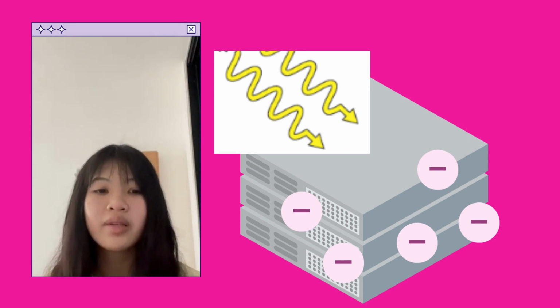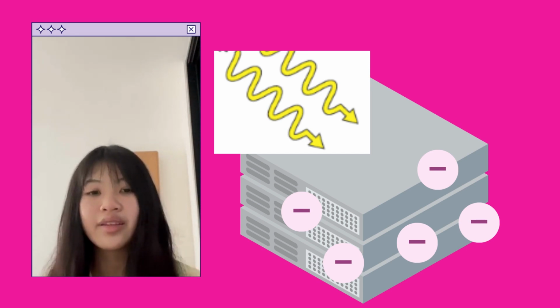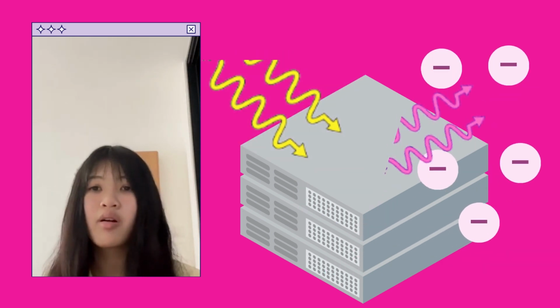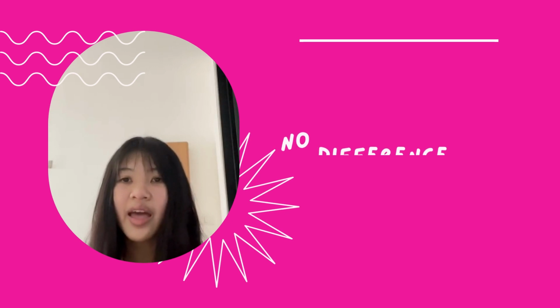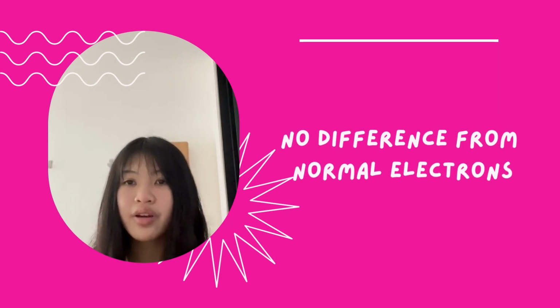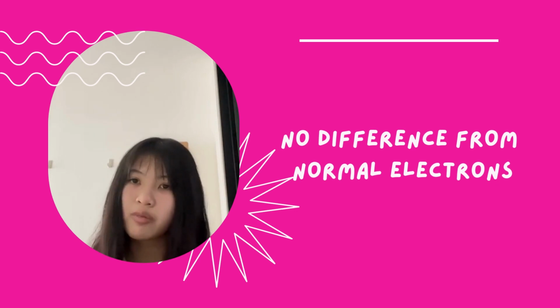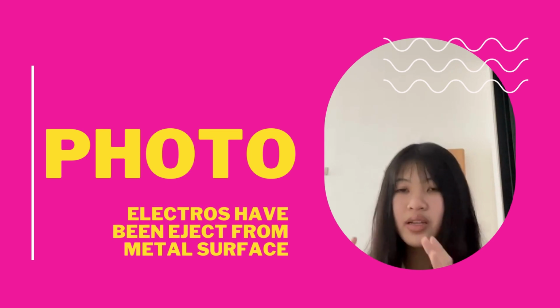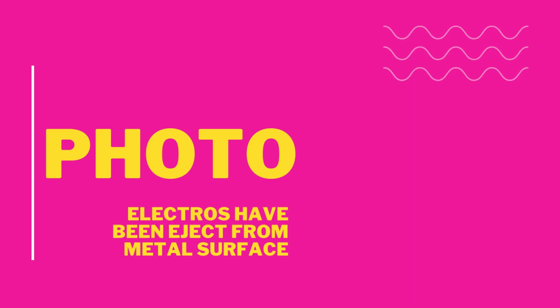When light shines on a metal surface, electrons can be ejected from the surface of the metal in a phenomenon known as the photoelectric effect. In terms of their behavior and their properties, photoelectrons are not different from other electrons. So the prefix photo tells us that electrons have been ejected from a metal surface by an incident light.